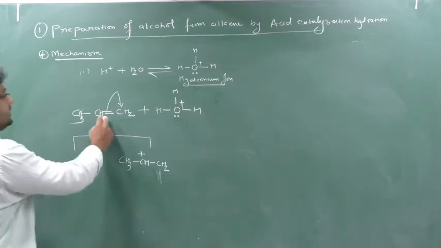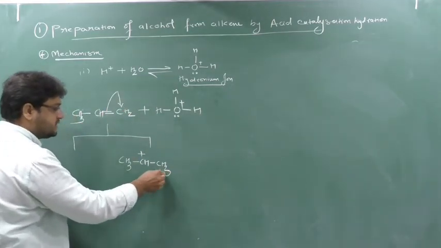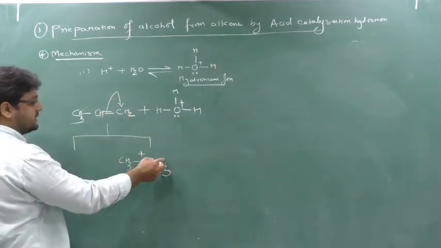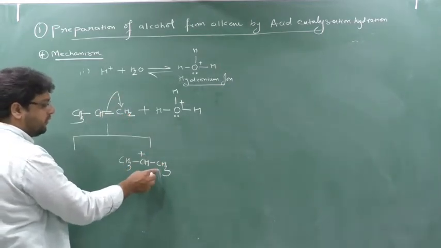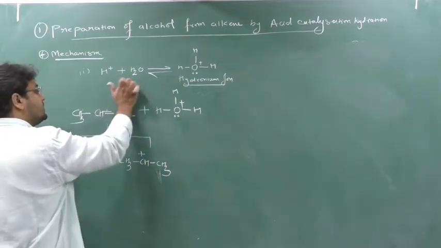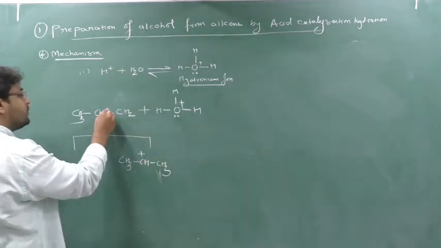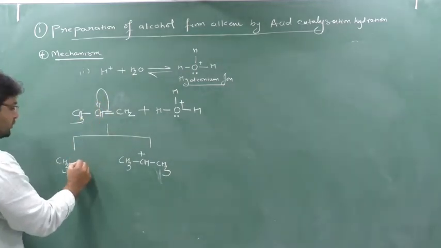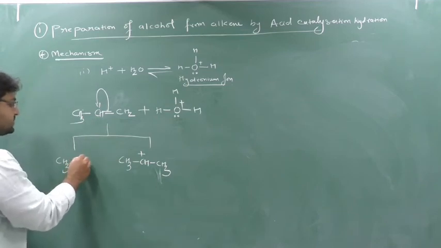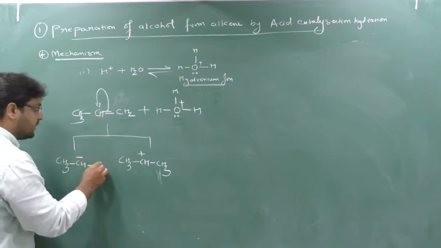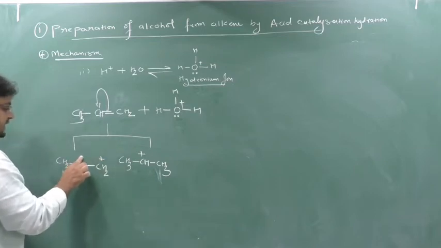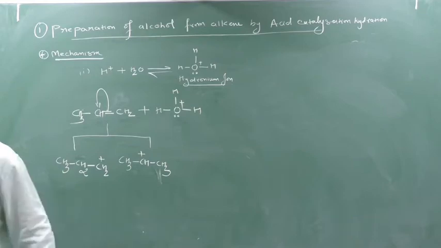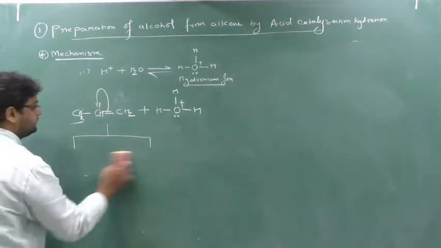Yes or no? So here this bond is broken, so here CH3 will come, because when this bond breaks into this, it will create a negative charge, and the negative charge is satisfied by hydrogen. So it will form either this species or another. If this bond breaks here, this will create a negative charge. This double bond converts into a single bond and this will create a positive charge. So this negative charge is replaced by hydrogen. So this possibility can be there. Not understood, I know. Once more we will see.